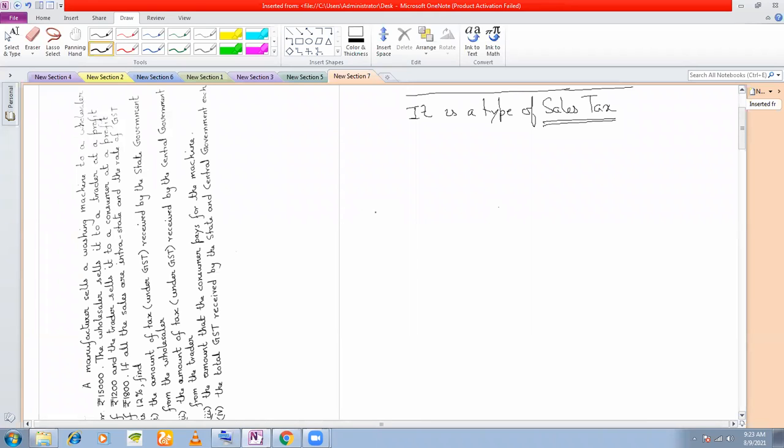A trader is the one where you have your normal shops, right? If you want to buy a mobile phone, you go to these shops. Retail shops. These are called the traders.